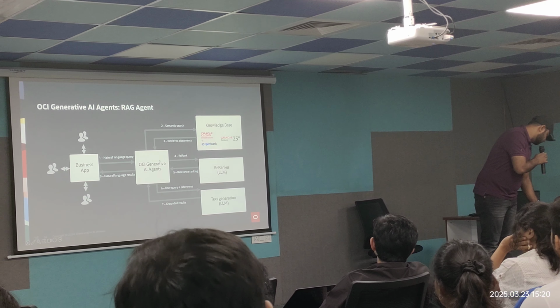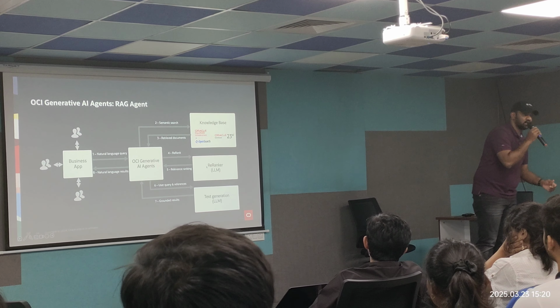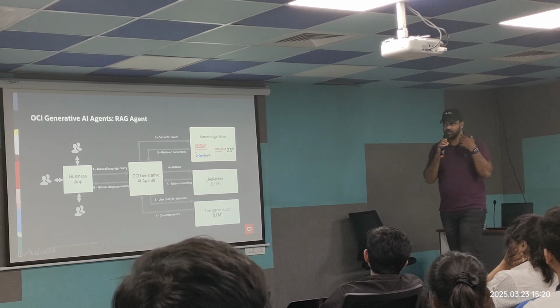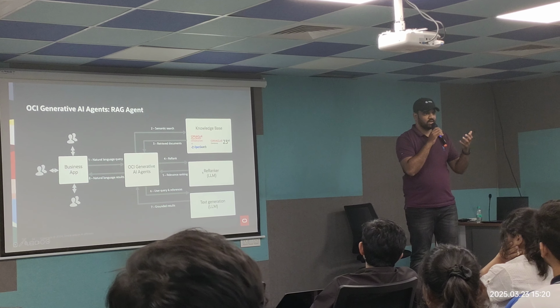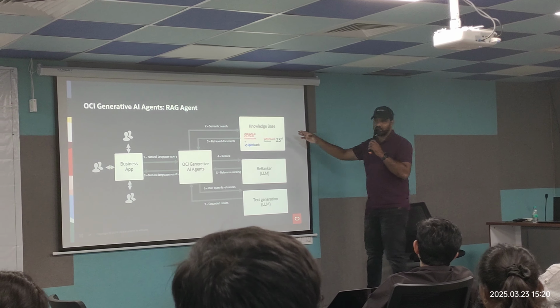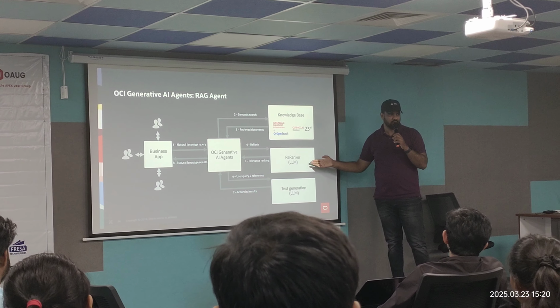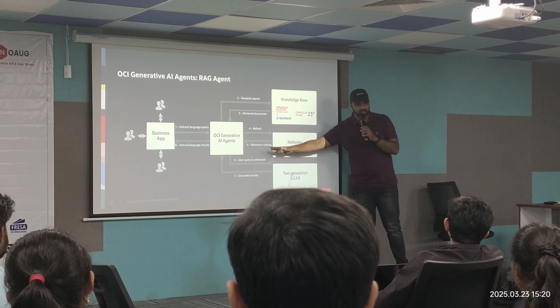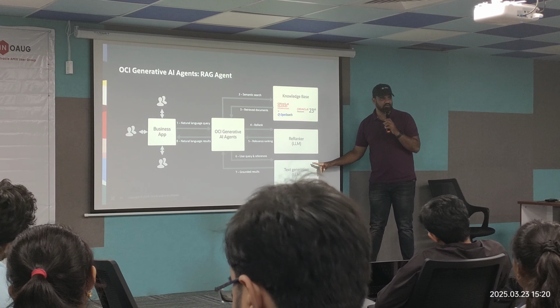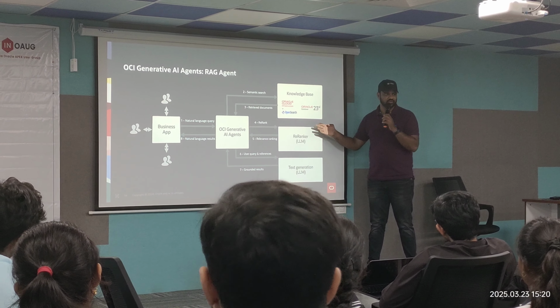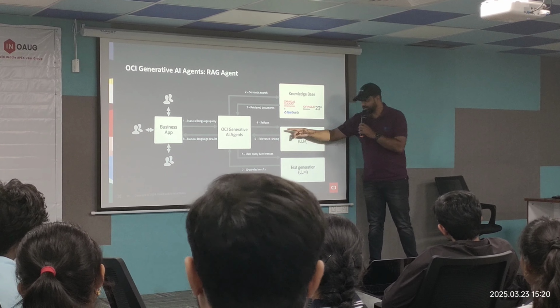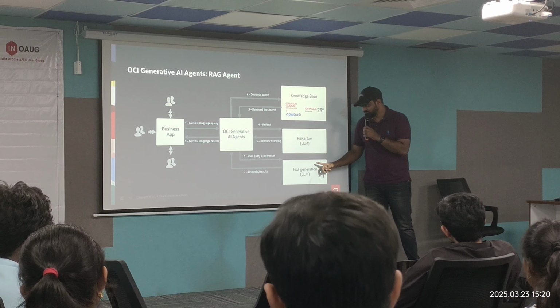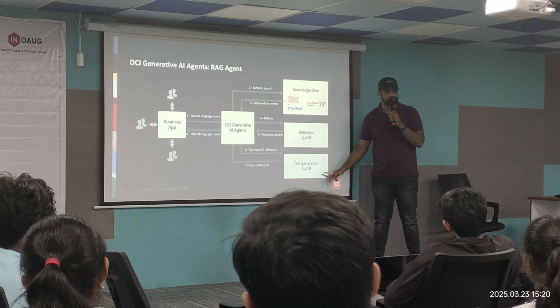Then it will send it to a re-ranker LLM. What the re-ranker LLM does: for example, I have 10 lines that came from my knowledge base, and I want to find out only the top 5. It does a re-ranking on its own. Once the re-ranking is completed, it will take the remaining text, for example the 5 records I need, and pick those along with the user question. It will send it to the text generation LLM.